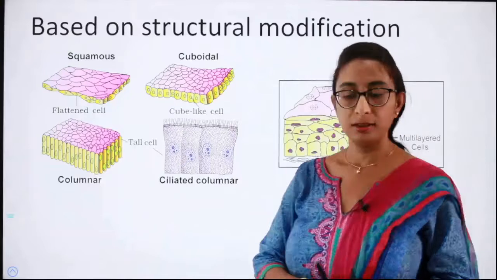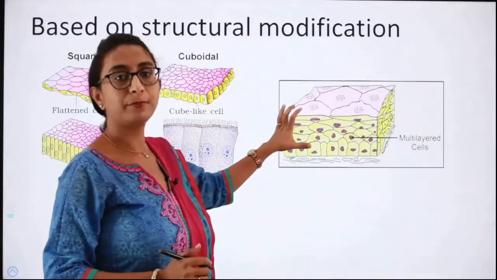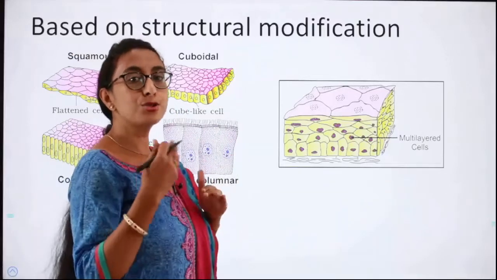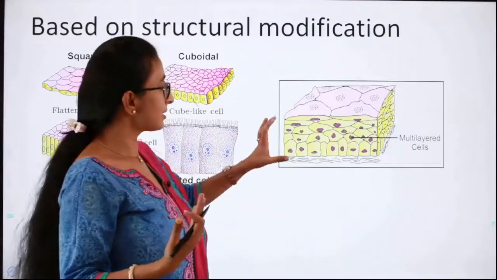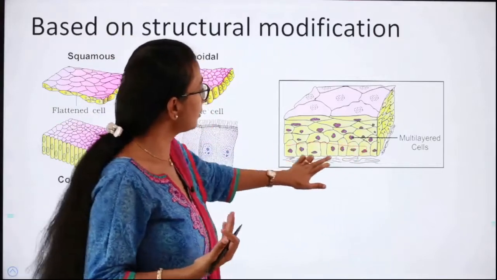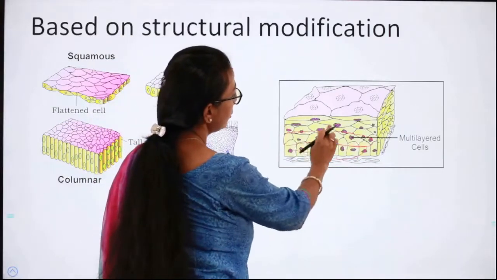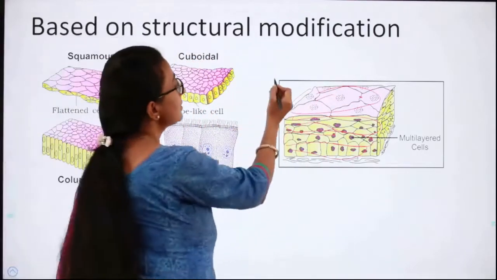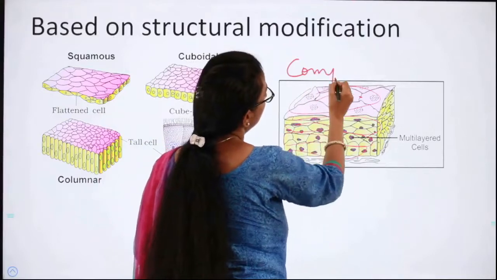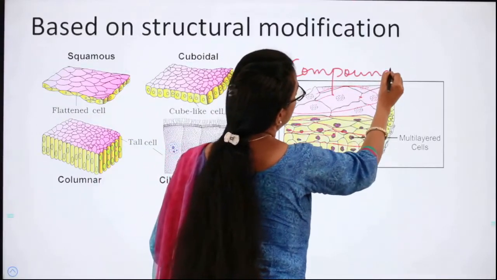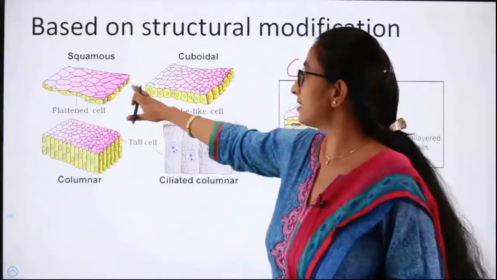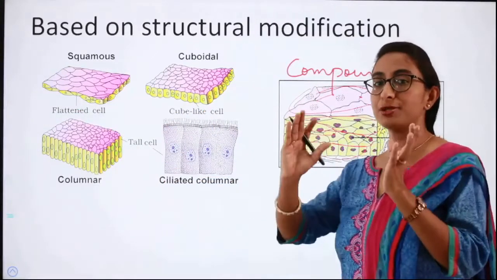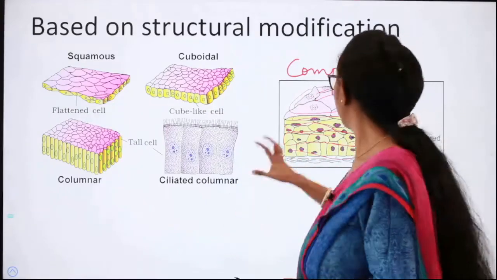And this is the compound epithelium. So I told you simple epithelium is a single layer of cells and compound epithelium is two or three or more, multiple layers of cells. Here you can see we have one layer of cells here, another layer here, and another layer. So we have multiple layers of cells. This is called compound epithelium. And where we have a single layer of cells is called simple epithelium. So now I hope you got the difference between simple epithelium and compound epithelium.